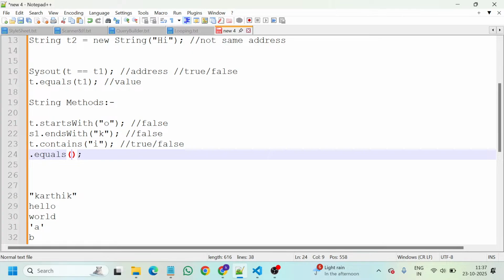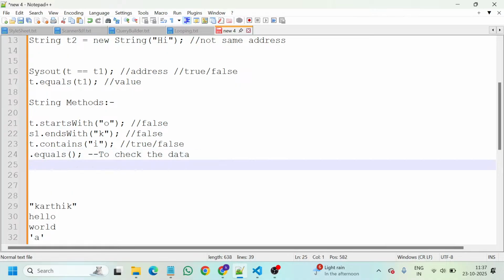To check the data, sorry, not data type, data. Then we have equalsIgnoreCase. This is a method which checks the data whether the case matters. equals is case sensitive, but this one won't check for the cases.